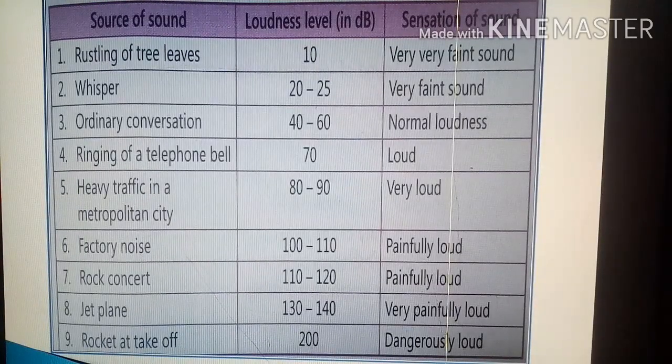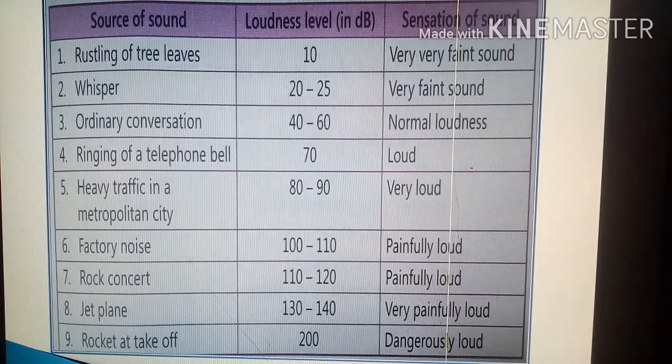Also in our day-to-day life we come across various sounds of loudness varying from 10 decibel to 140 decibel or even more. In ordinary conversation with your friends, the loudness level varies from 40 decibel to 60 decibel. And here are a few examples from day-to-day life. Number 1, the rustling of tree leaves, loudness level 10 decibel, very faint, heard very little. Whispering 20 to 25 decibel, very faint sound.